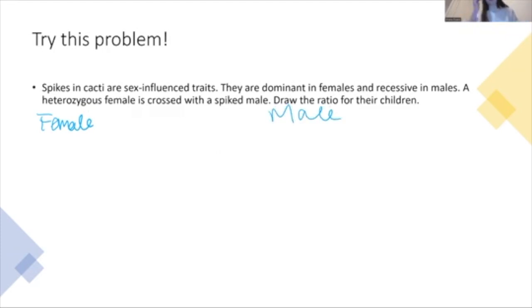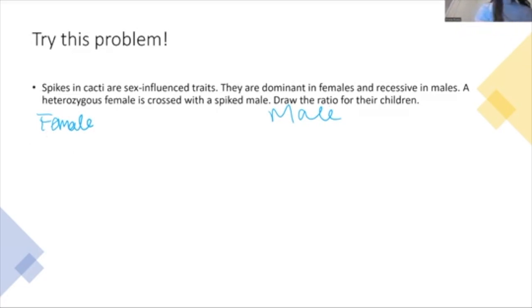And another thing that I think you guys will find helpful with sex influenced, so I would recommend against using big A's and little a's for sex influenced. That's because if we were to say a big A, that would be dominant in females, but then that big A would be recessive in males. And that can be really, really confusing to have a big A that behaves recessively, because then in males, the little a is actually the dominant one. I'm going to show you guys that really quick so you can see how it's confusing. And then I'm going to change the way we're doing it.